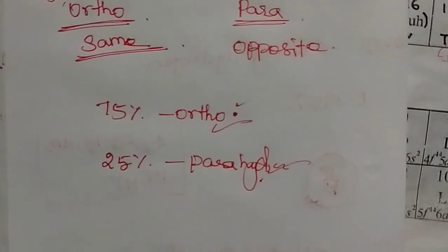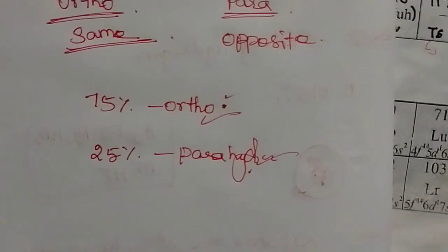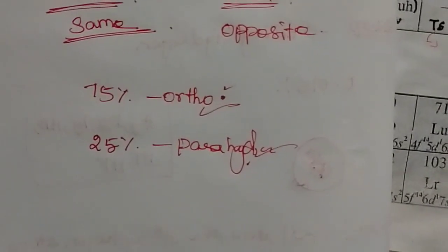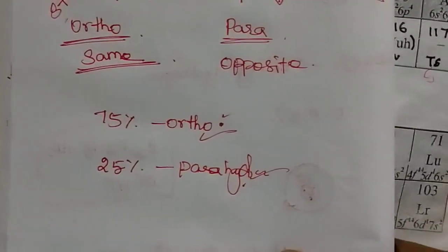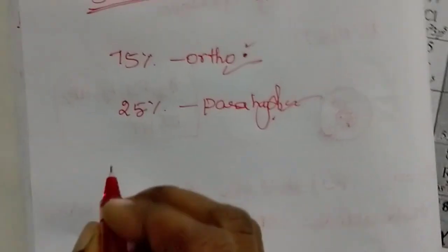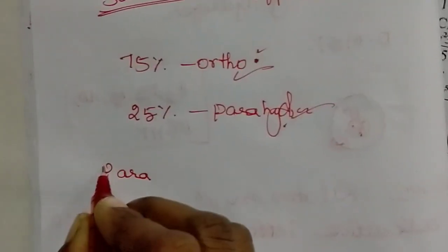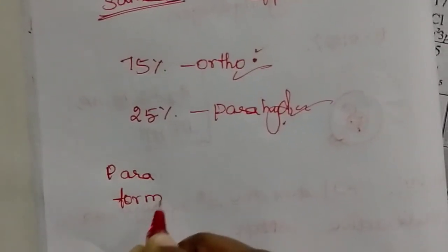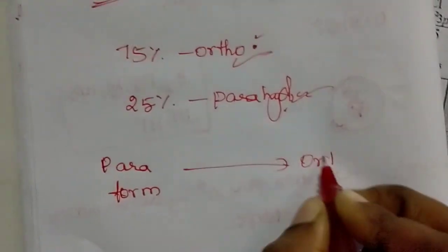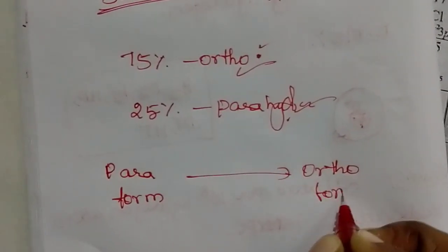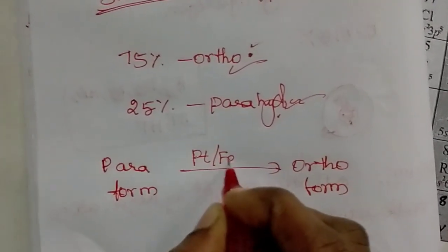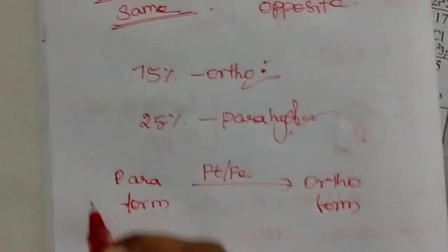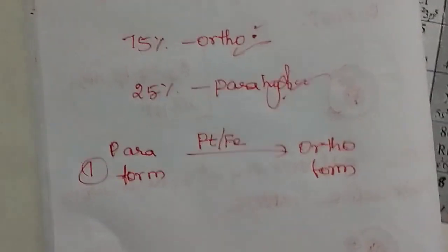Paraform can be converted into orthoform by a catalytic reaction. Here we use the catalyst platinum or iron for converting paraform into orthoform. This is one type to convert paraform into orthoform.